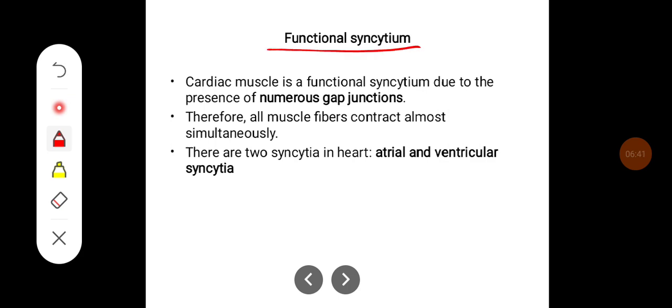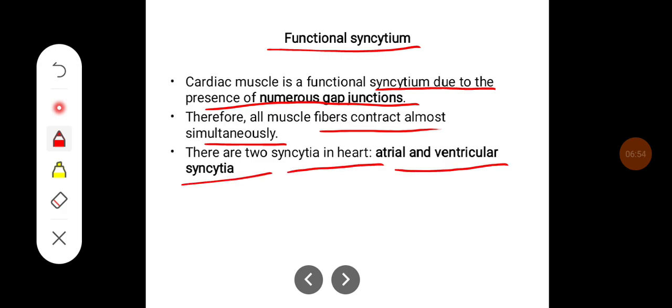Functional syncytium. Cardiac muscle is a functional syncytium due to the presence of numerous gap junctions. Therefore, muscle fibers contract almost simultaneously. There are two syncytia in the heart, atrial and ventricular syncytia.